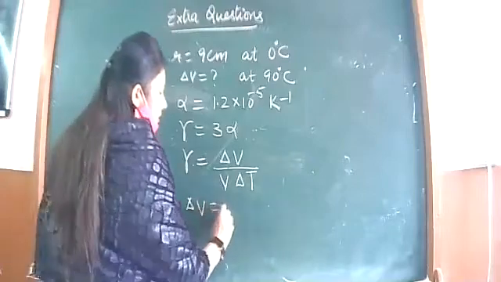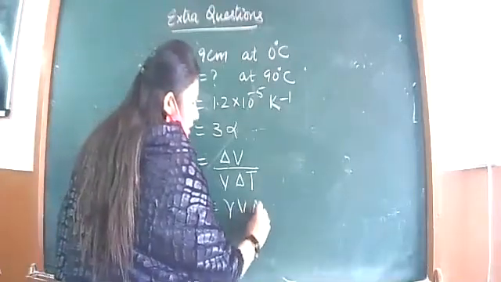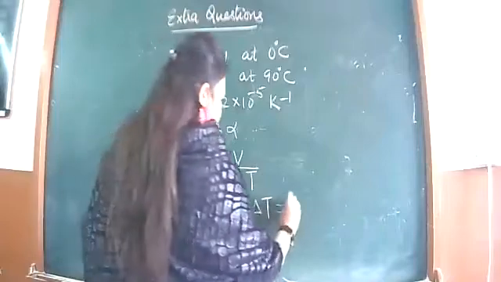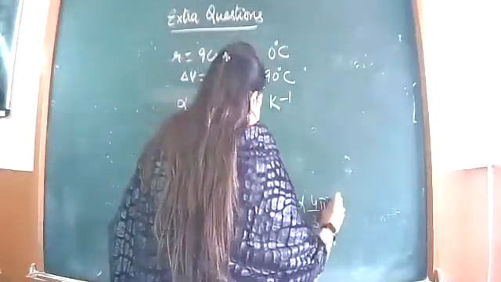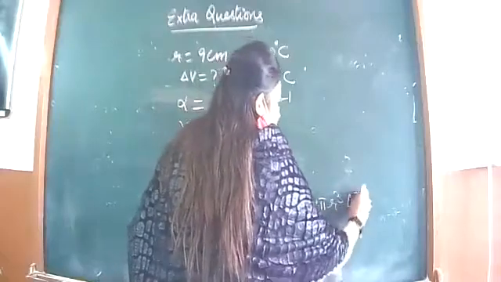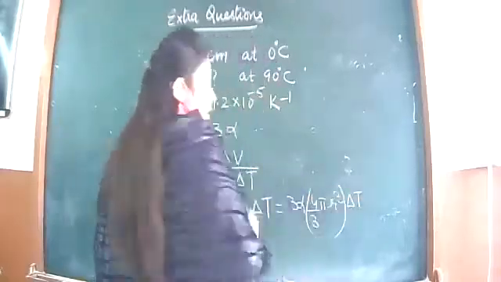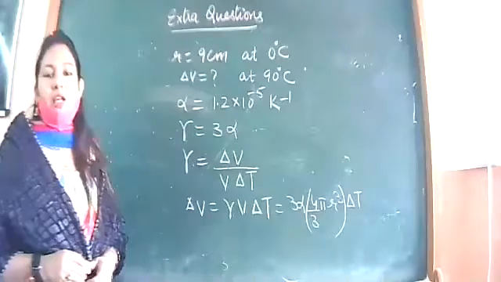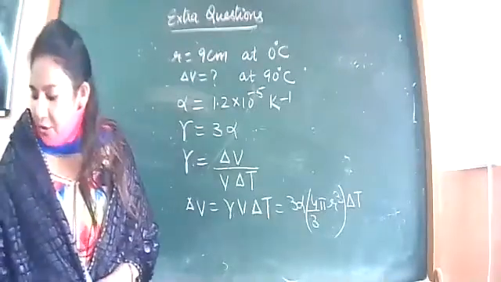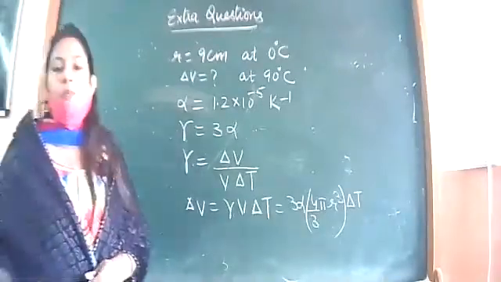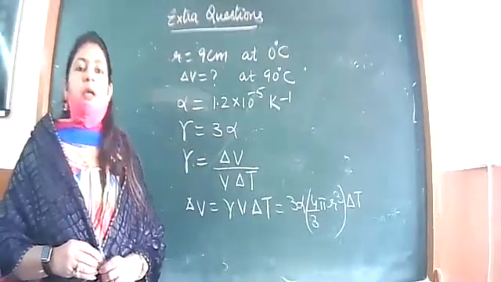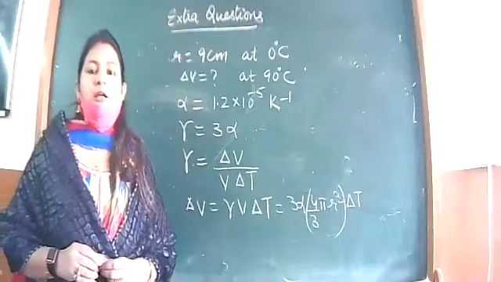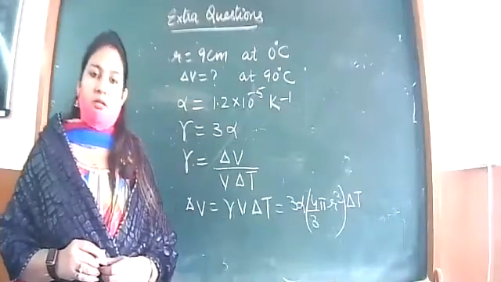Delta V will be gamma V delta T. Gamma is 3 alpha and volume is 4 over 3 pi r cube into change in temperature. So by putting in all these values and solving, after that you will get the answer 9.88 centimeter cube. Note down this answer. 9.88 centimeter cube, that will be the answer.